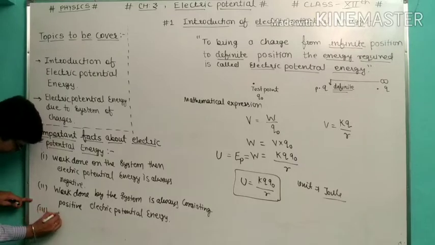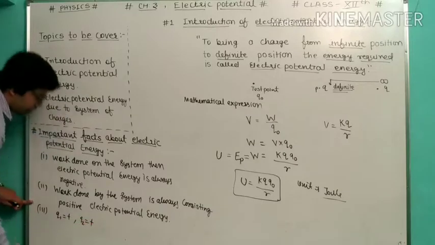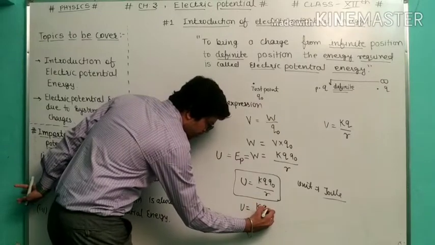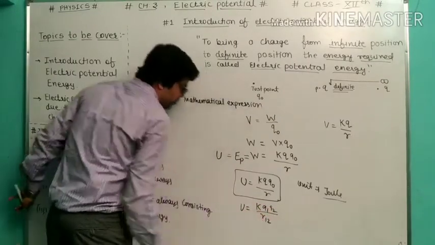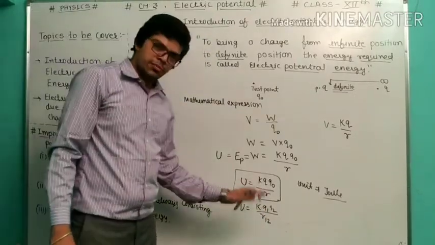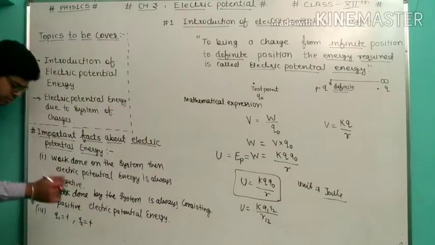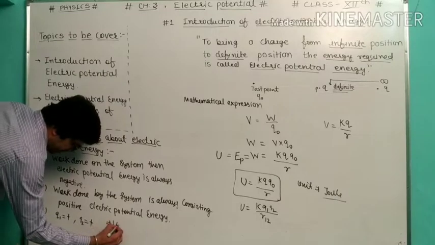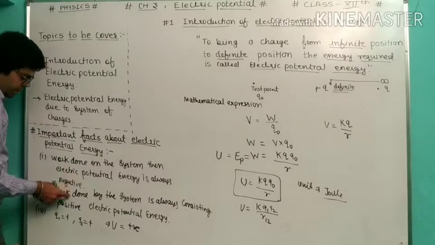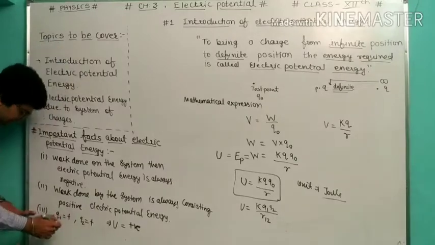Third case: Q1 is positive, Q2 is also positive. In the standard formula k Q1 Q2 upon R12, if Q1 is positive and Q2 is positive, both are positive, so your electric potential energy is also positive. This is the third case. That's why work done by the system always consists of positive electric potential energy.